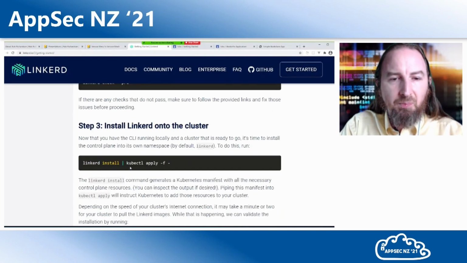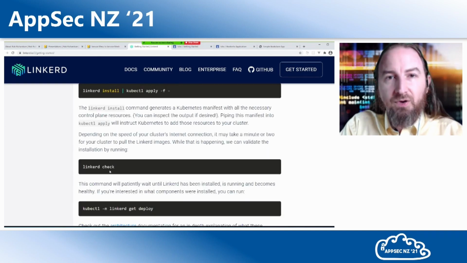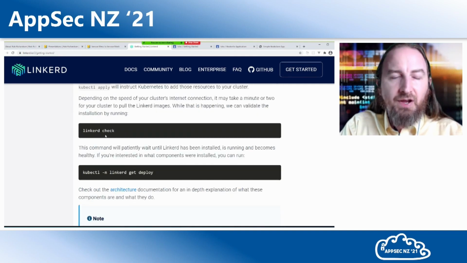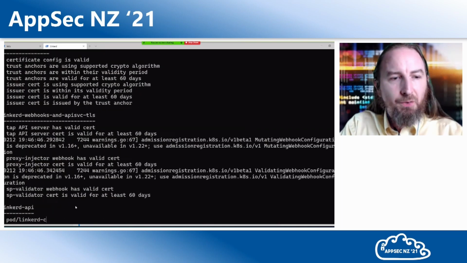Here's that LinkerD install, pipe it to kubectl apply, and now we can do a LinkerD check to see if it's running. The cool thing about LinkerD check is it will actually wait for it if it isn't ready. Then I can do a kubectl -n in the LinkerD namespace and get all of the content that I've deployed. Let's take a look and see if it's ready. LinkerD check. Okay, so it looks like it's not quite ready. I've got some containers spinning up, and that is totally fine.